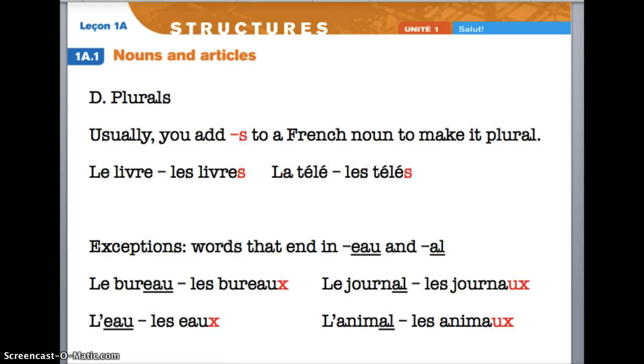Just like in English, you add an S to a French noun to make it plural. However, there are some exceptions. The exceptions are below on this slide. If a noun ends in EAU, if you're going to make it plural, you add an X instead of an S. Likewise, if your word ends in AL, you will also make that AUX, removing the L in the process.